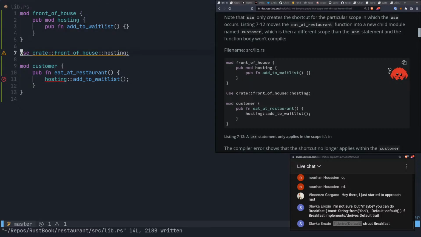Now what do we got? All right, this failed, and let's see why. What did we do to have this fail? Unused import, crate front of house hosting.